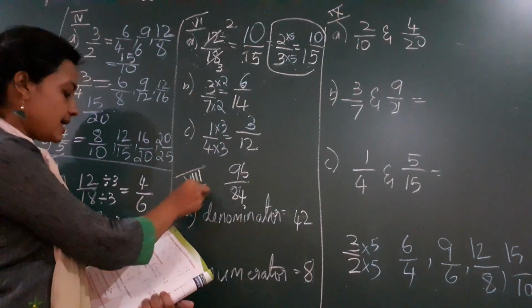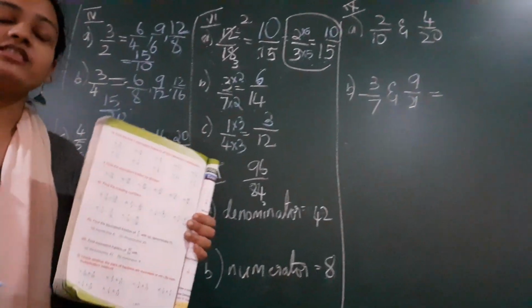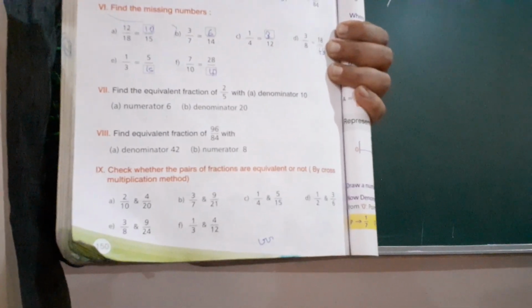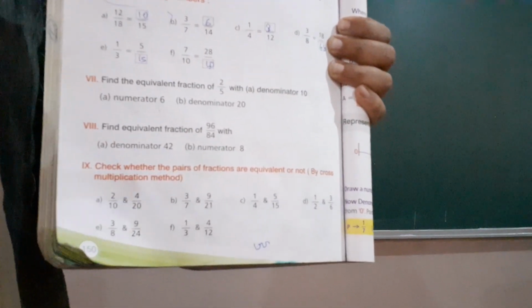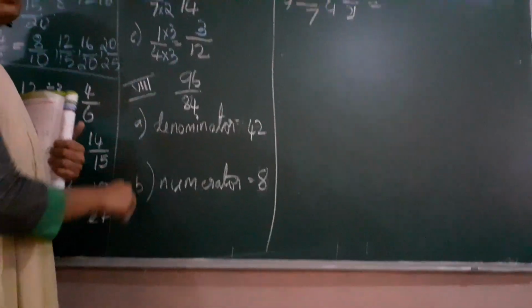Now we go for 8th main. I am doing 8th main, children. 7th main and 8th main are both the same. 7th main is easy for you to do. 8th main is a little difficult. So I am taking only 8th main. 7th main you try it out, okay? How am I doing 8th main? Same way you will do 7th main.